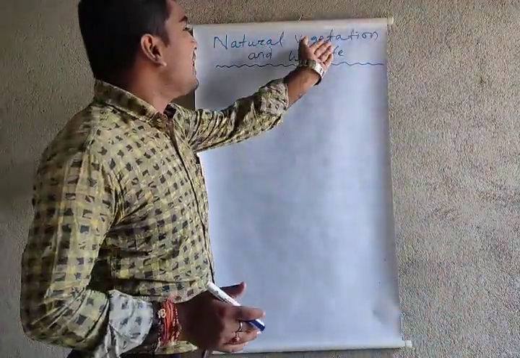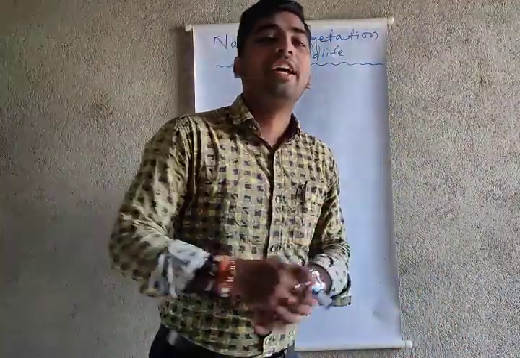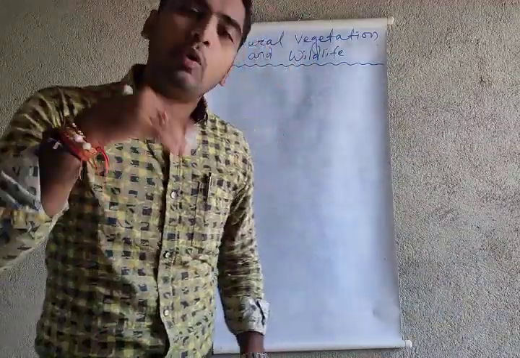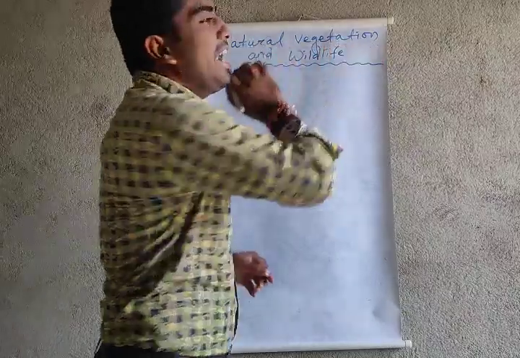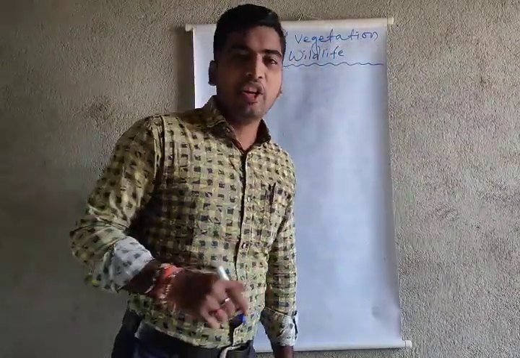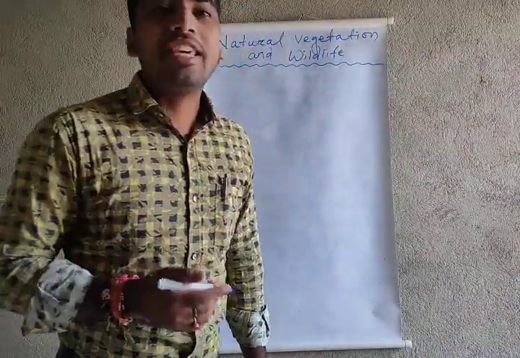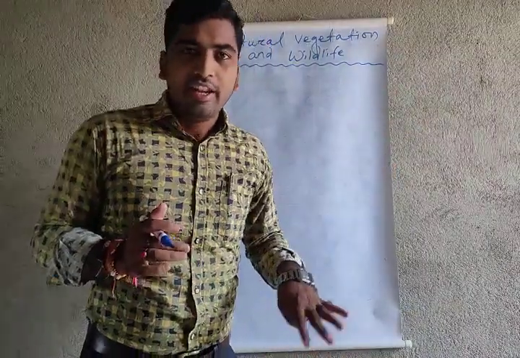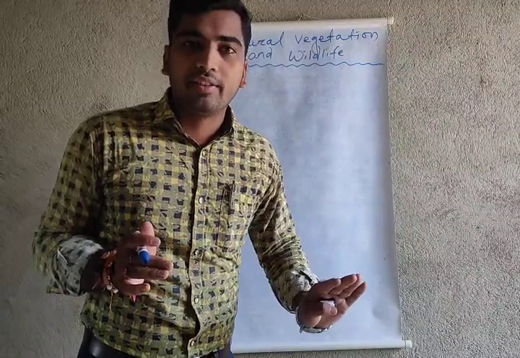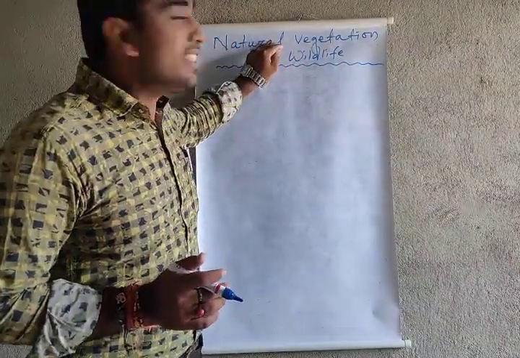So, natural vegetation and wildlife. Before we start our chapter, first I wanted to know what you mean by the term natural vegetation and wildlife. Just remember, my dear students, natural means that which comes from nature. That cannot be made by human beings. That's made by nature.